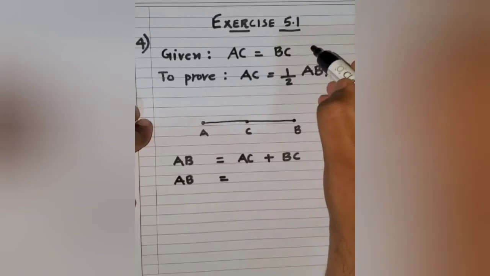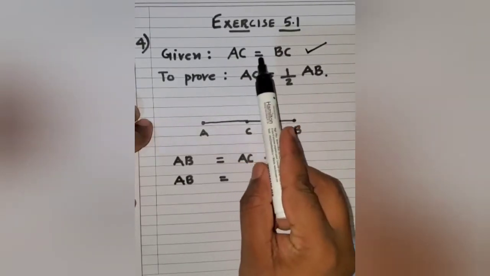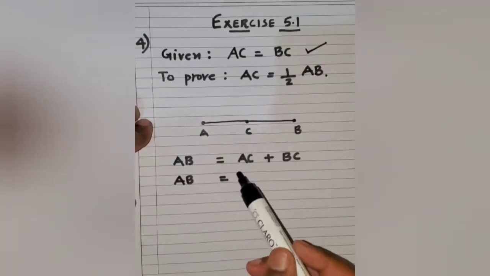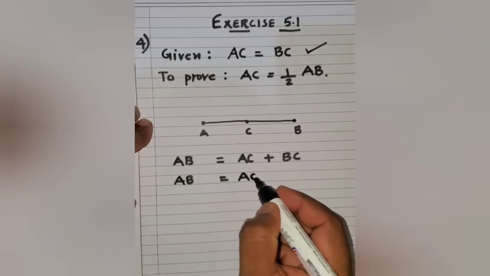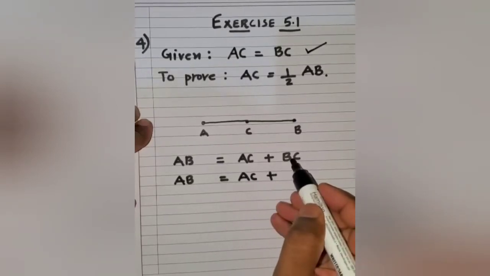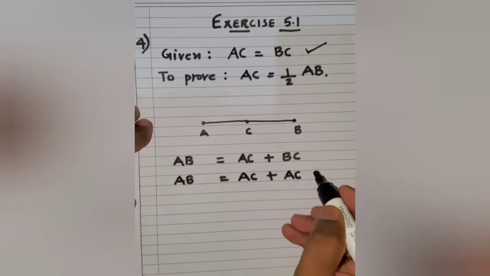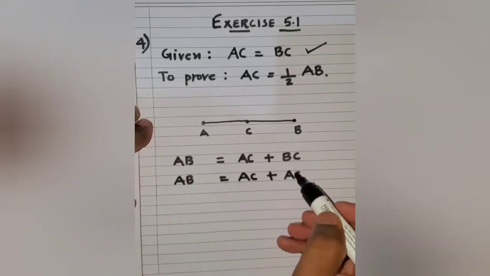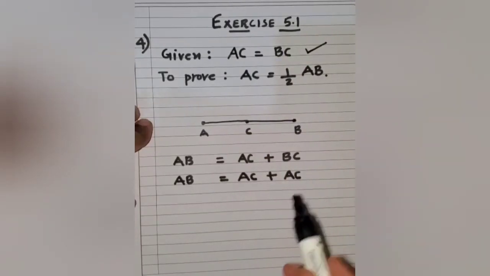It is already given in the question itself that AC and BC are equal to one another. So I shall write this AC as it is, plus this BC will be replaced by AC. Why? Because it is already given that AC and BC are equal to one another. So BC is replaced by AC.